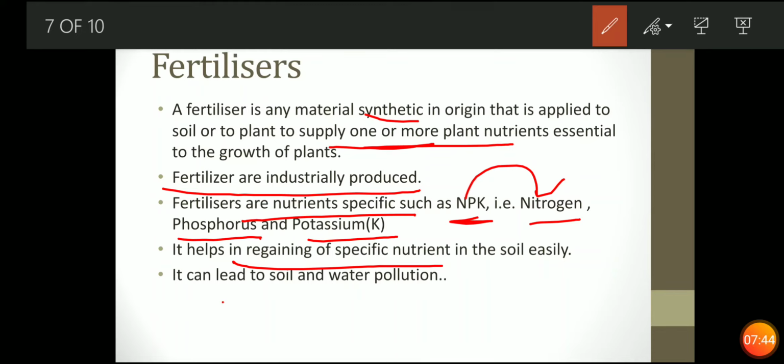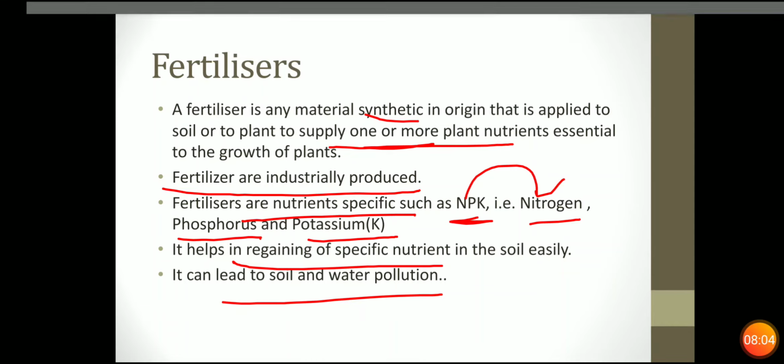It leads to soil and water pollution. Why soil? When you spray excess fertilizers in the soil, it will lead to soil pollution. Secondly, when you give water to the plants, it will flush out with the water and reach the water bodies. So it will lead to water pollution.